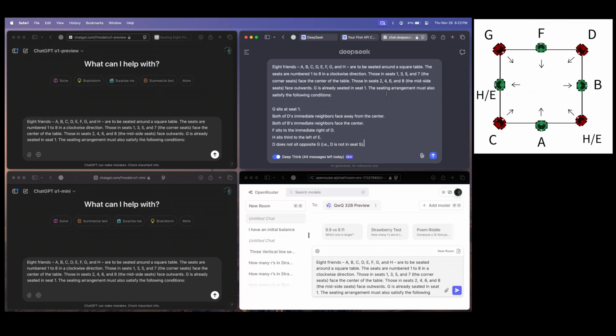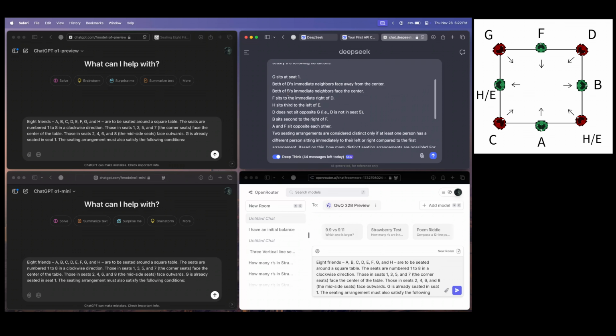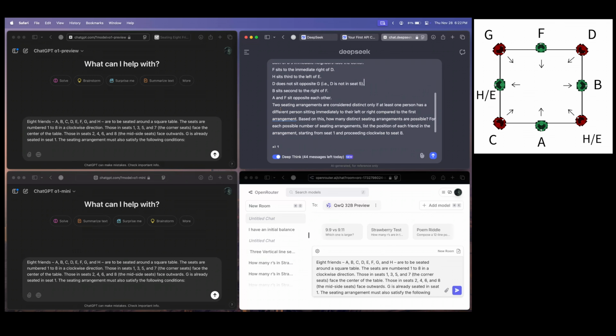The seating arrangements must also satisfy the following conditions. So these are the conditions, and below we have mentioned some extra conditions which were not there in the previous question.